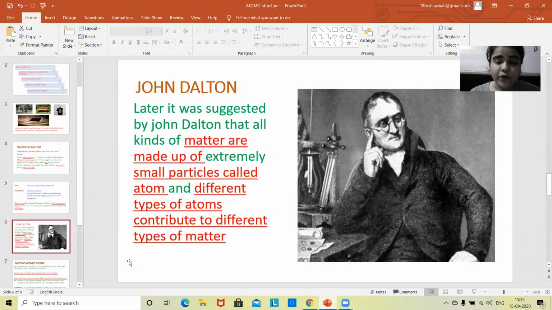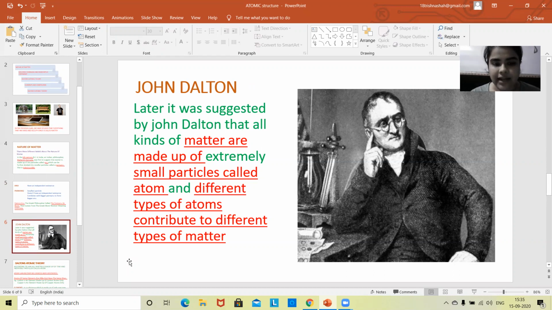Students, now I am going to switch to the 19th century, the year 1803, where an English scientist named John Dalton suggested that all matter is made up of small particles called atoms. This statement is similar to the statement given by Maharshi Kannad and Democritus. But he also said some more.